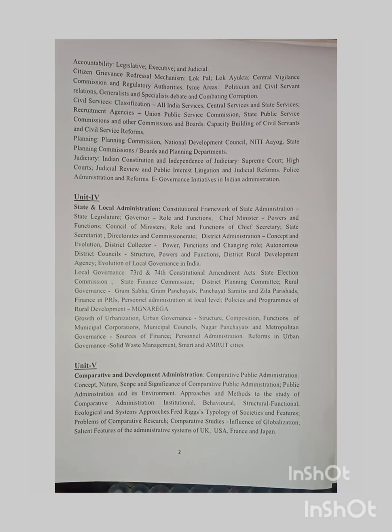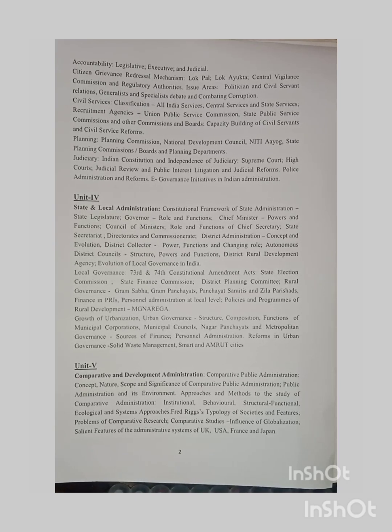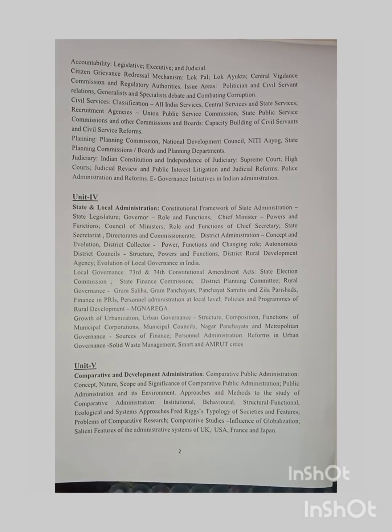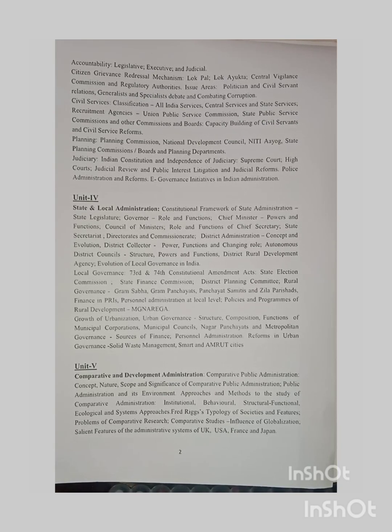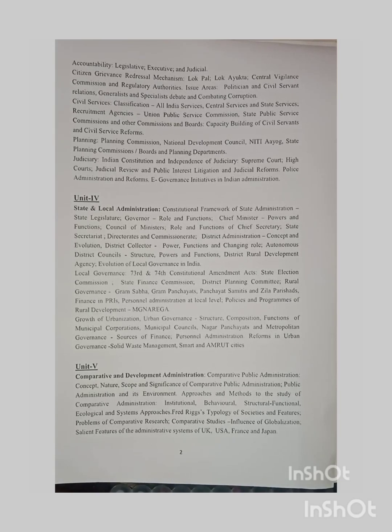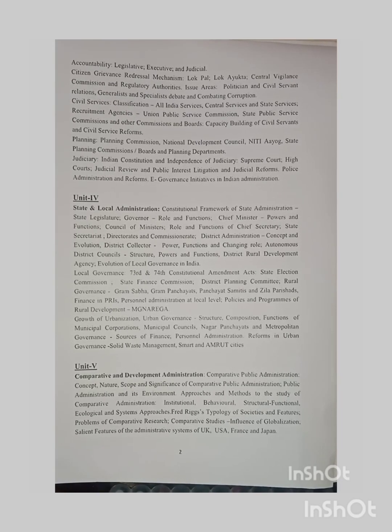Then in Unit 5, we will be covering Comparative and Development Administration. Comparative Public Administration: concept, nature, scope and significance of comparative public administration and its environment; approaches and methods to the study of comparative administration: institutional, behavioral, structural, functional, ecological and system approaches; Riggs's typology of society and features; problems of comparative research; comparative studies; influence of globalization; salient features of the administrative systems of UK, USA, France and Japan.